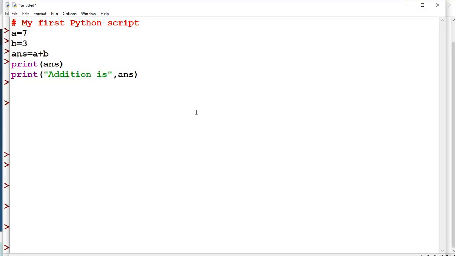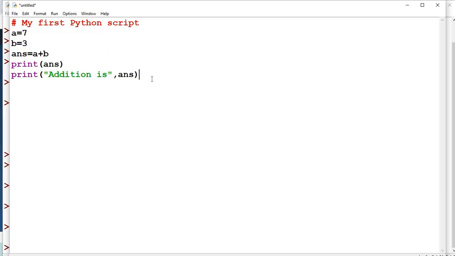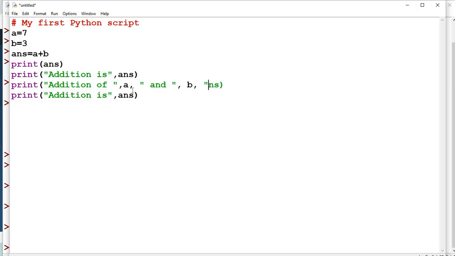You need to have the habit of doing copy paste: Edit menu, select, Edit menu, copy, then Edit and paste. Addition is so and so, and addition of A and B is available in answer.